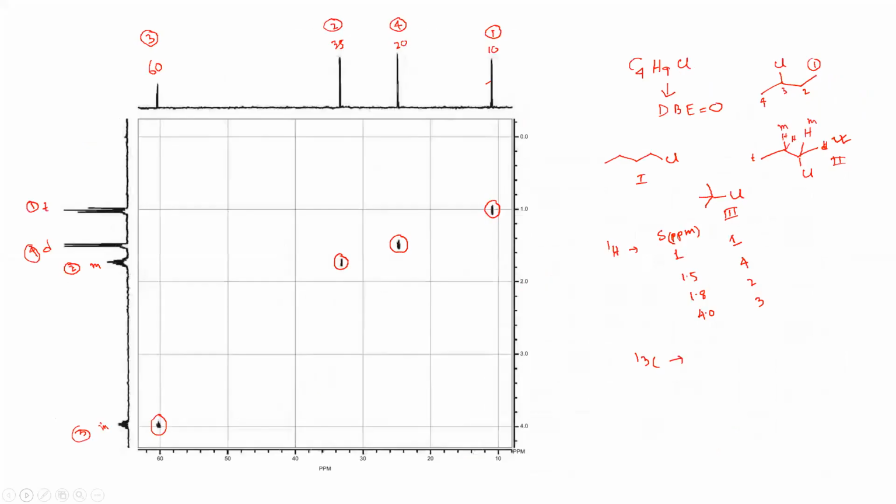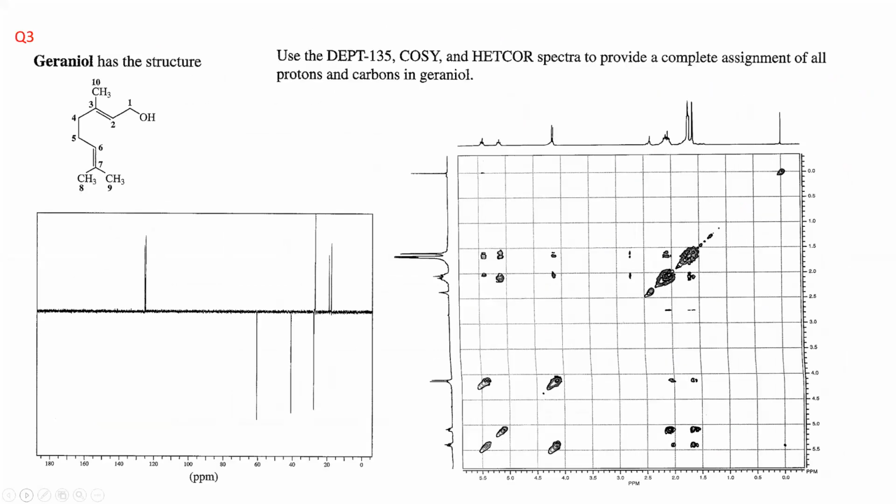Now let us come to a bigger, tougher problem. Let us consider one molecule here for assigning. So you have geraniol. It is one of the terpene molecules, a natural product used in fragrance. Okay. So this molecule, if you look at, I have given the numbering already.